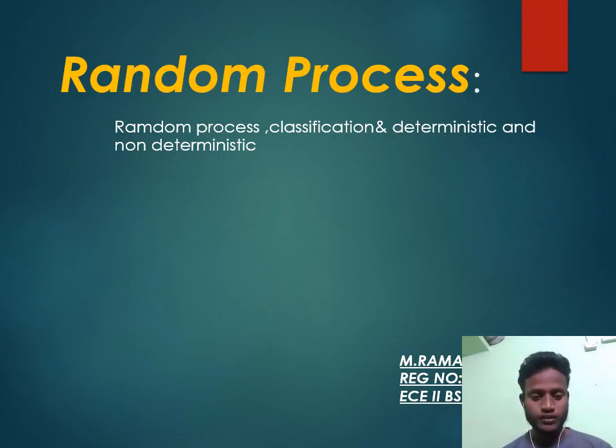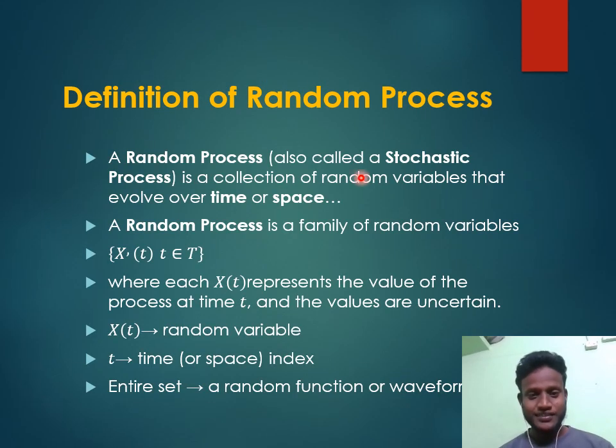We are talking about the seminar on random process. Now we are covering the classification of random processes into deterministic and non-deterministic. First, what is a random process? A random process is also called a stochastic process. It consists of a collection of random variables in the time domain or space domain.